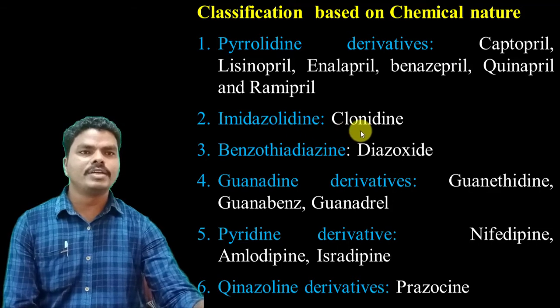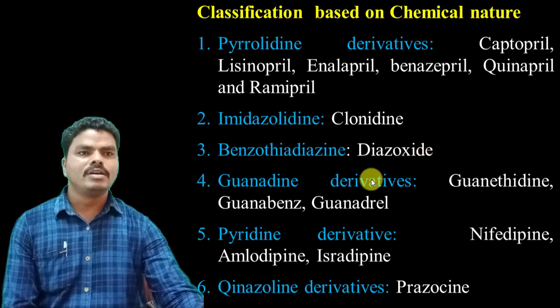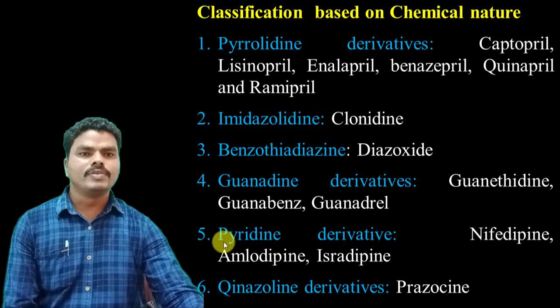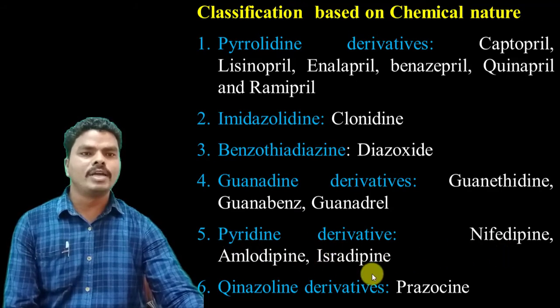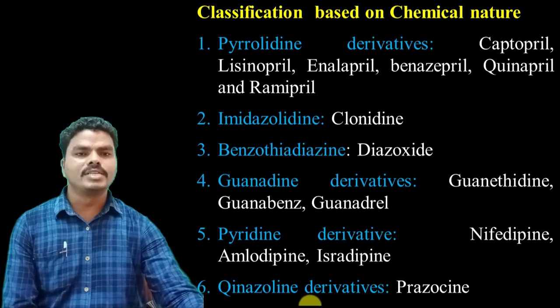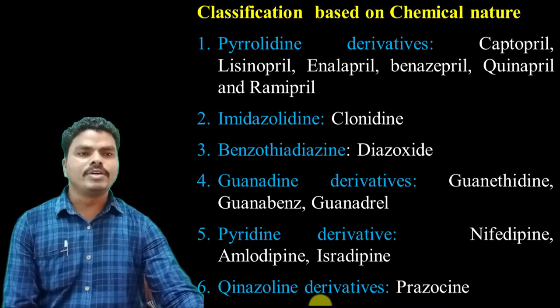Second one is the imidazoline derivatives. Example is clonidine. Third one is benzothiazide derivatives. Example is diazoxide. Fourth one is the guanidine derivatives. Examples are guanethidine, guanabenz, guanatril. Fifth one is the pyridine derivatives. Examples are nifedipine, amlodipine, isradipine. And sixth one is the quinazoline derivatives.